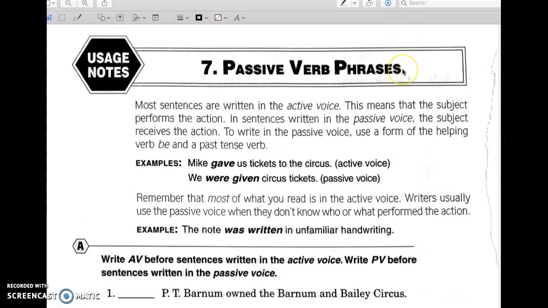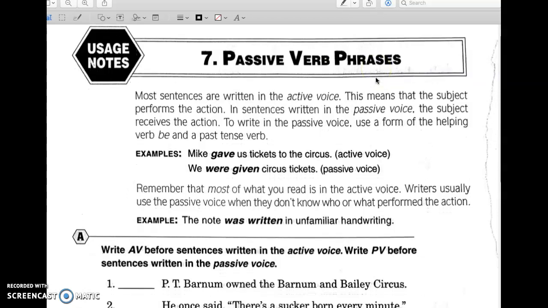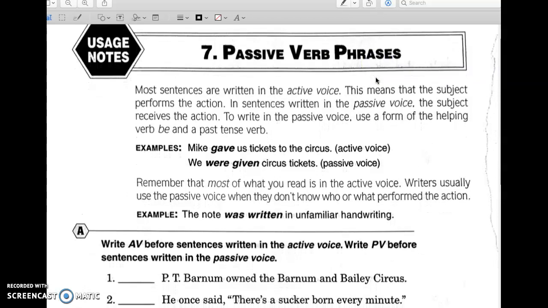Hello everybody, this directions video is on passive verb phrases, our first worksheet for verbs for today. Most sentences are written in the active voice, so that means that the action's happening now, it's actively happening. This means that the subject performs the action, okay? The subject is actively performing something, actively doing something, that's active voice.